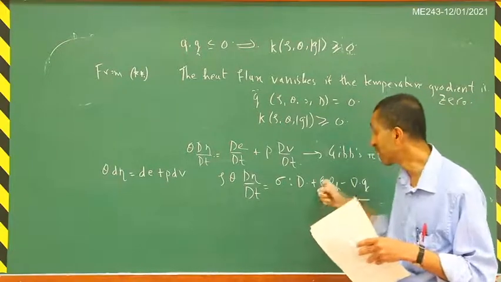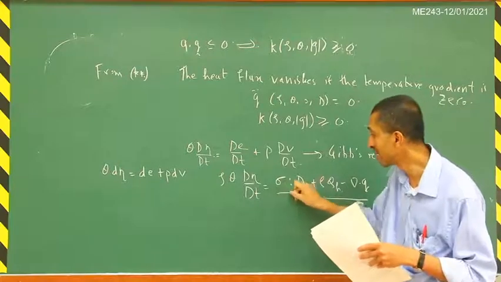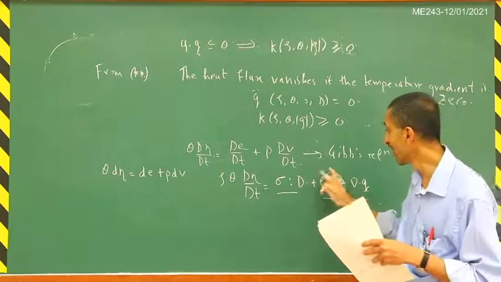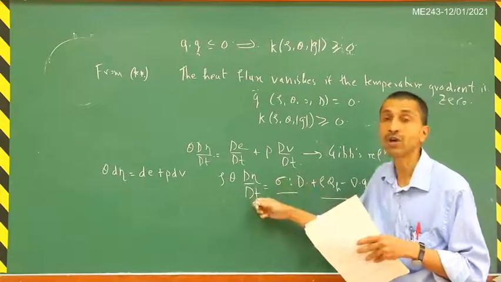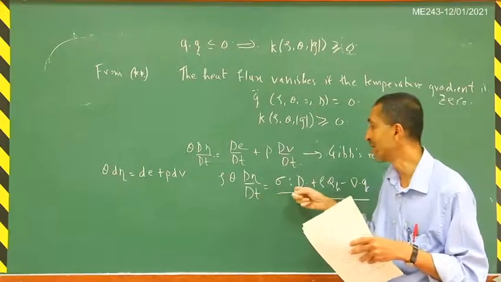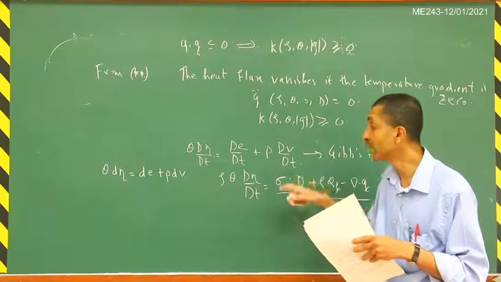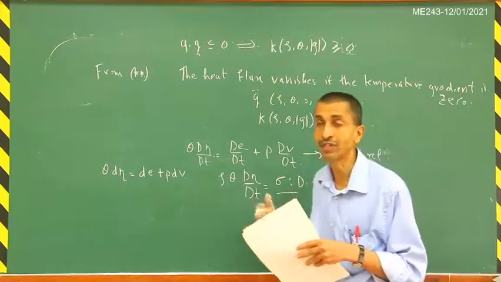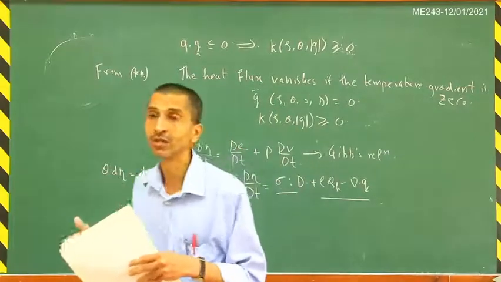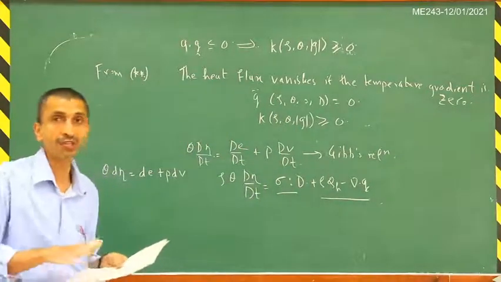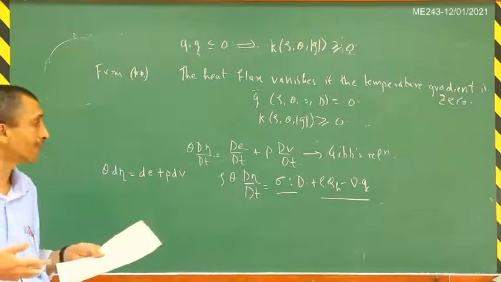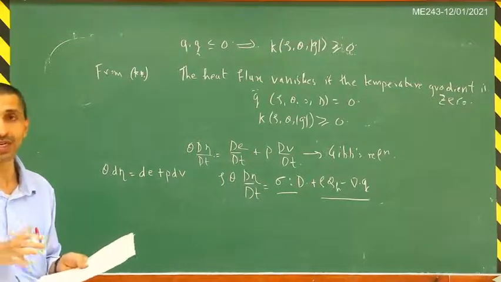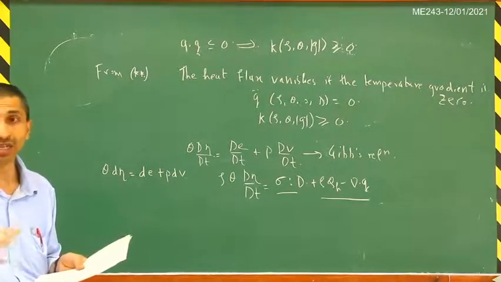But in the case of fluids, you will see that this additional term is what is known as the viscous dissipation term. Even if there is no heat input, it will still cause an increase in the entropy because sigma matrix inner product D is greater than or equal to 0. So the entropy will keep on increasing because of this viscous dissipation. That is why it is often said that viscosity is like a friction. Just like in a solid, friction will generate heat and entropy. In the same way, this is internal to the fluid. In the case of friction it is at the contact surface, but here this is within the fluid.